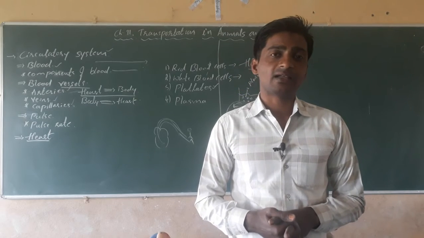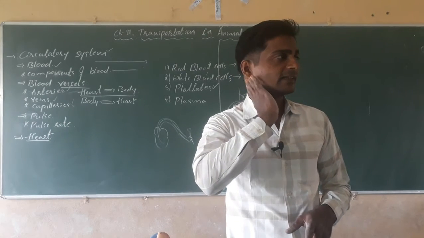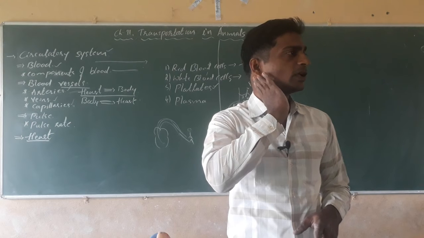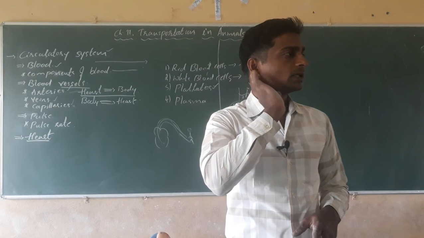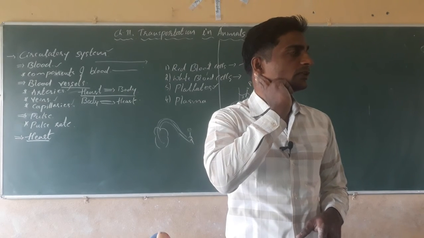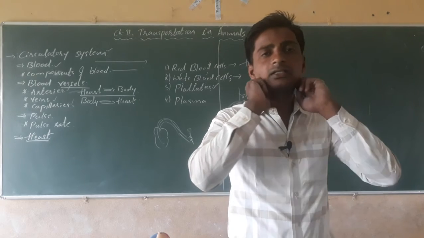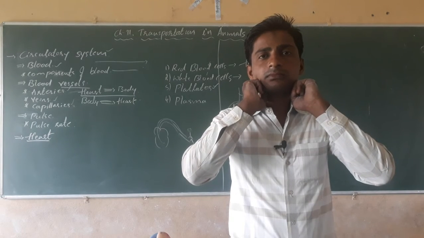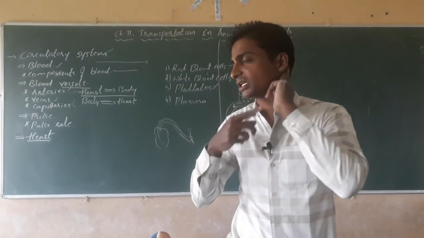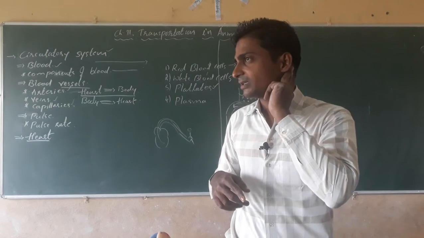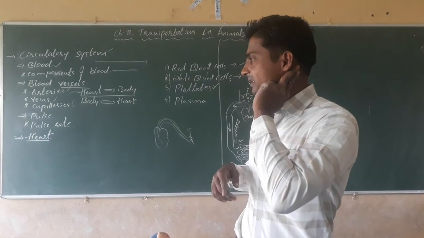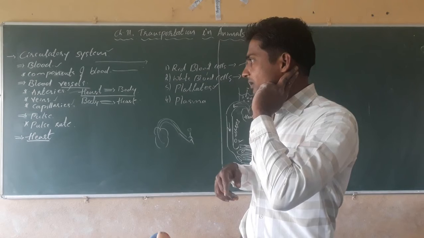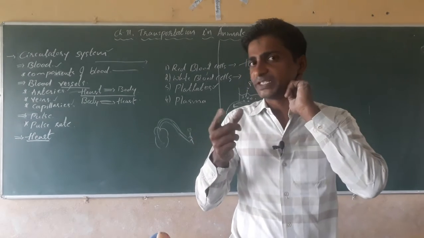How will we identify? By holding just below the neck region, especially on the left side, just behind the ear, at the neck region we get the beats.